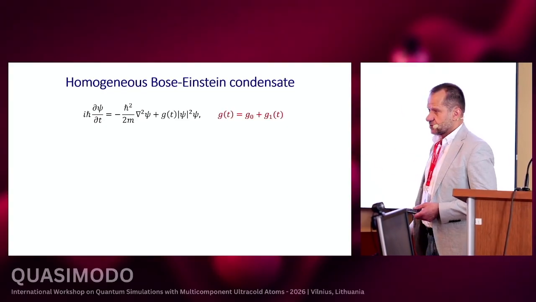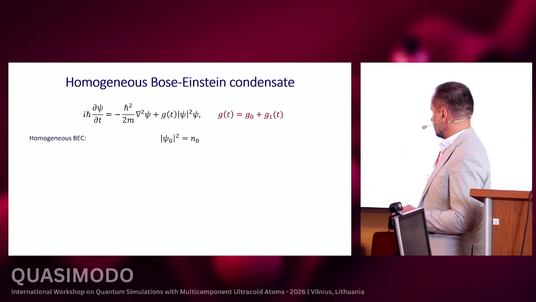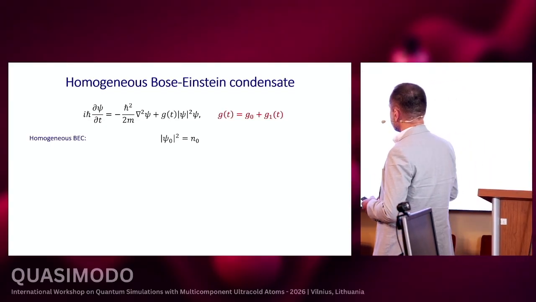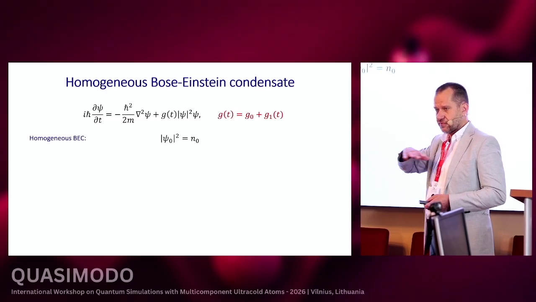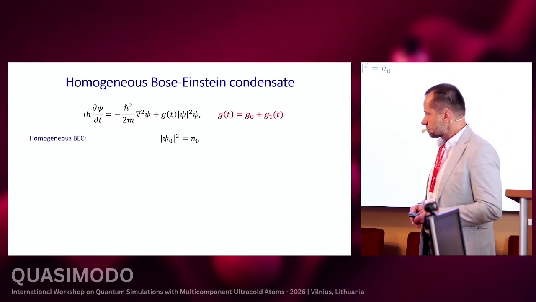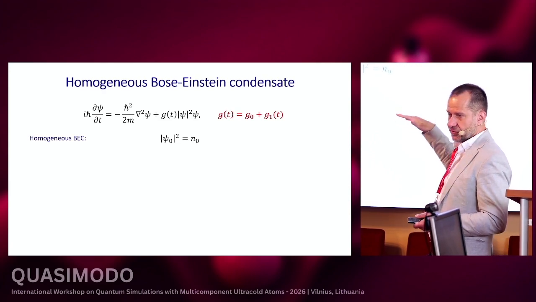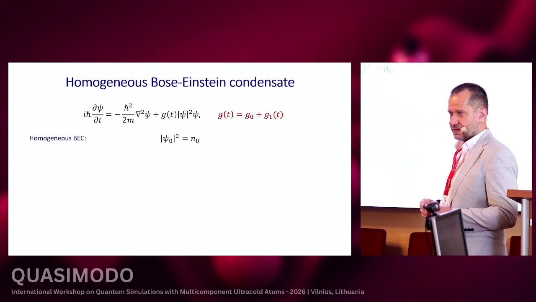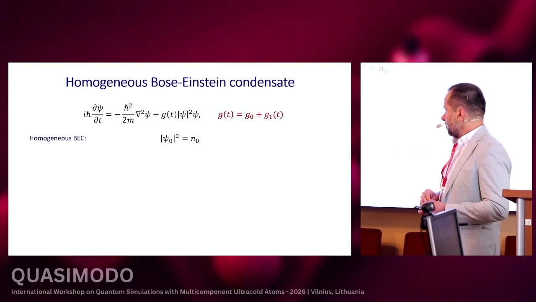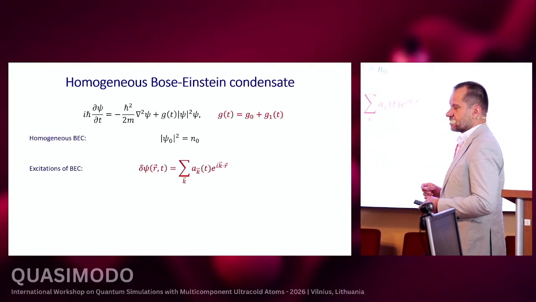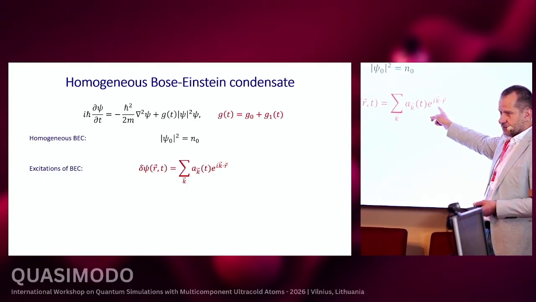This equation still possesses a homogeneous solution, which describes the uniform, constant distribution of atoms in space. Now we are interested in the excitations of this Bose-Einstein condensate. Because the condensate is homogeneous, excitations can again be characterized with well-defined momenta.